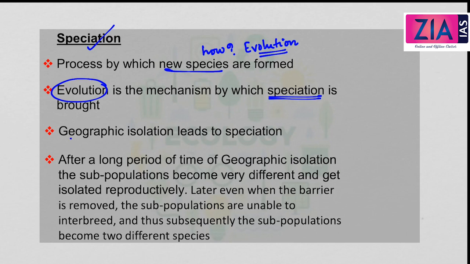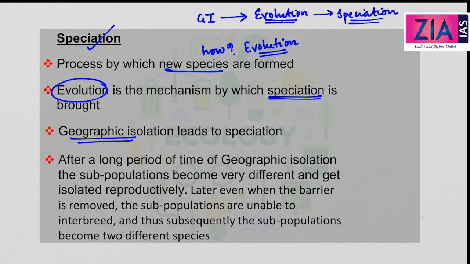Okay. Now what leads to speciation is the geographical isolation. I'll explain the process to you. Due to geographical isolation, what happens? There is an evolution of new species. That means species with new characters evolve, and after this evolution, this leads to speciation, which is the creation of new species.